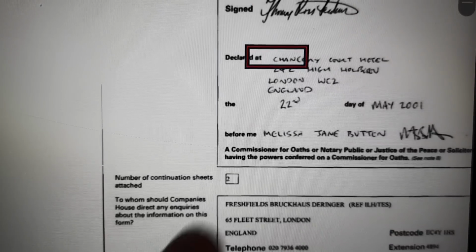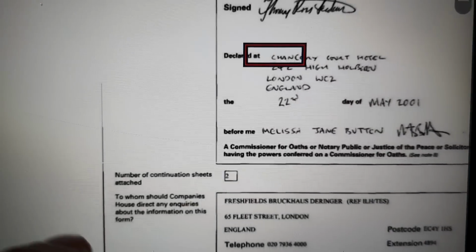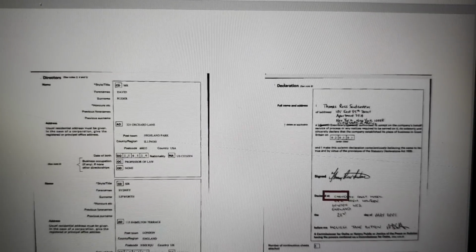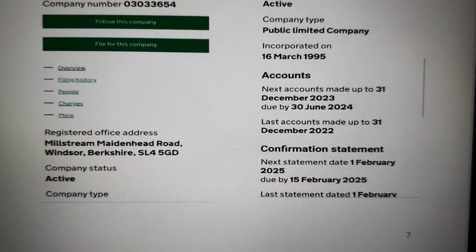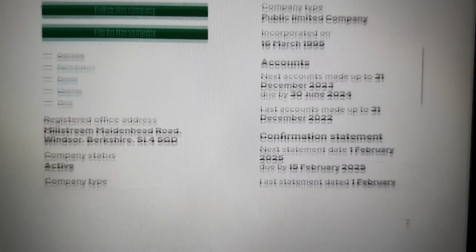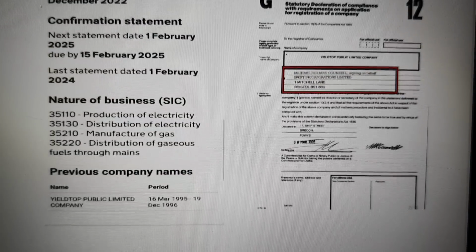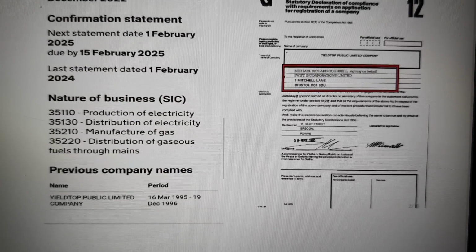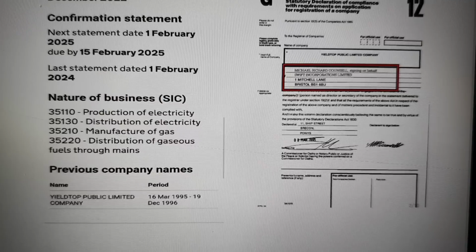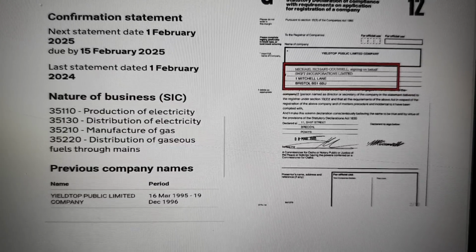I haven't highlighted that very well. It's Chancery Lane. Chancery features throughout, and you'll see that. So let's look at Centrica PLC, since it's mentioned on the document. Here is Centrica PLC, and you can see it was incorporated in 1995. So Centrica PLC, and I suggest you watch all of the videos in relation to Sunak, because it just gets more and more interesting all the way through, you will see.